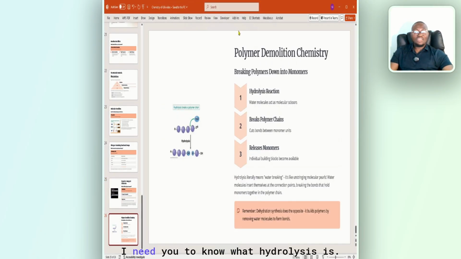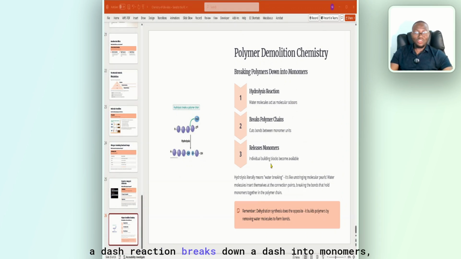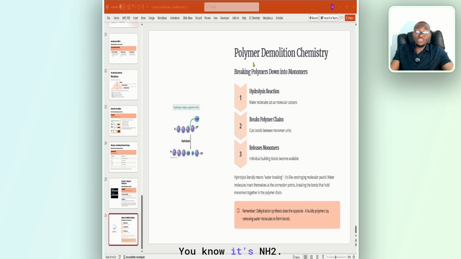Now, I need you to know what hydrolysis is. I described this a lot, all right? If they tell you an equation, for example, a dash reaction breaks down a dash into the monomers, what will it be? Hydrolysis breaks down polymer. It's straightforward. Hydrolysis breaks down what? Polymer. They can ask you the formula of an amino group is dash. You know it's NH2. They can also ask you the formula of a carboxyl group. You should tell them COOH; hydroxyl, OH. You should be able to know these things.